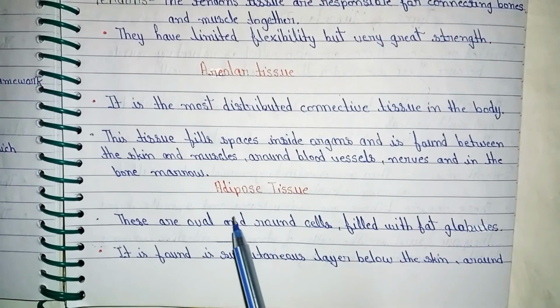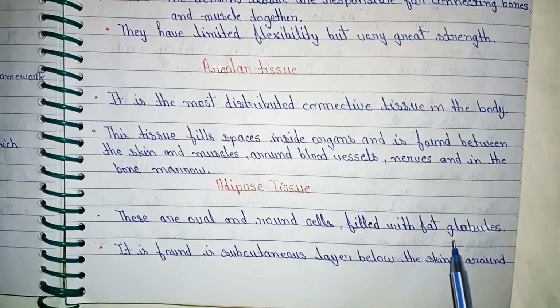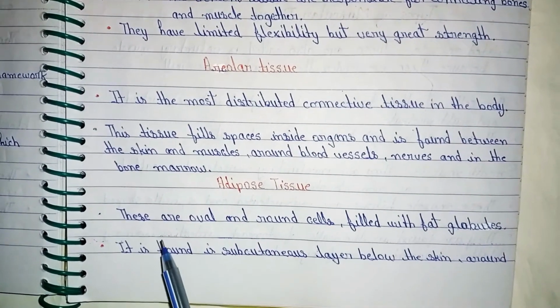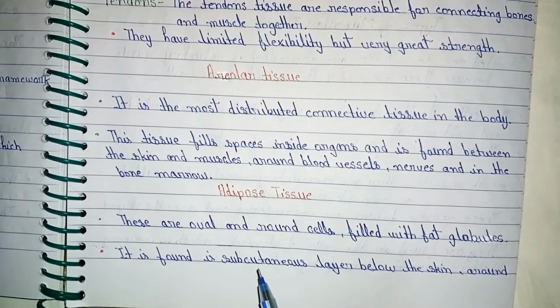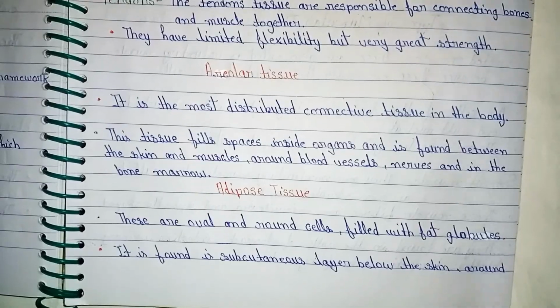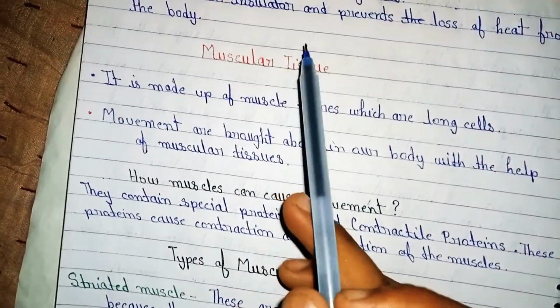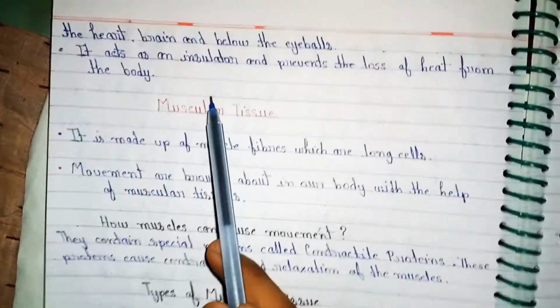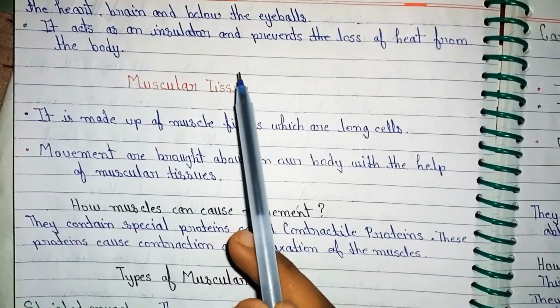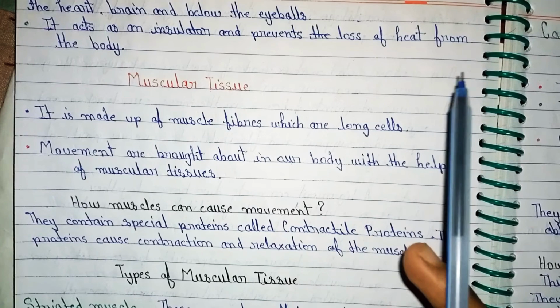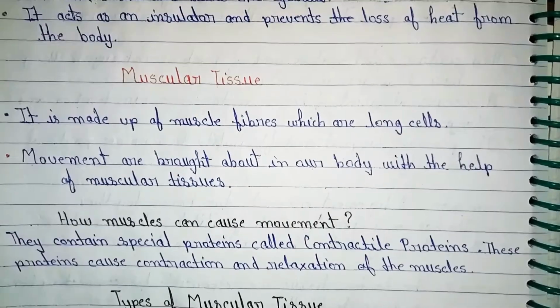Adipose tissue. These are oval and round cells filled with fat globules. It is found in the subcutaneous layer below the skin, around the heart, and below the eyeballs. It acts as an insulator and prevents the loss of heat from the body.